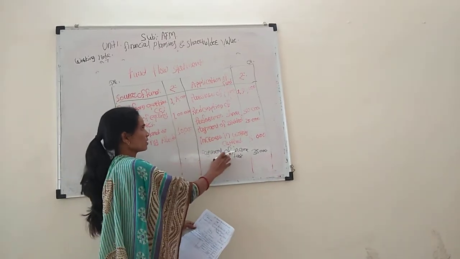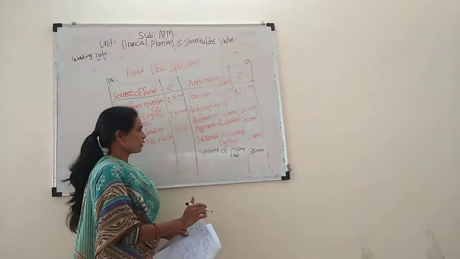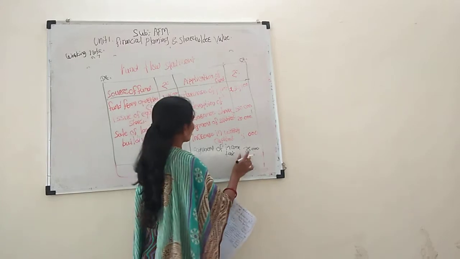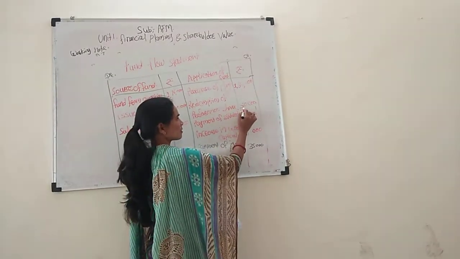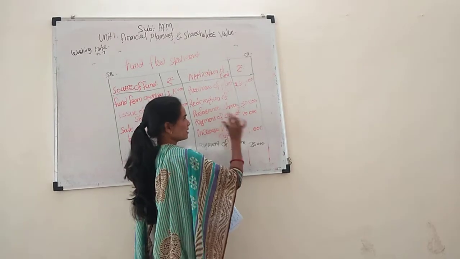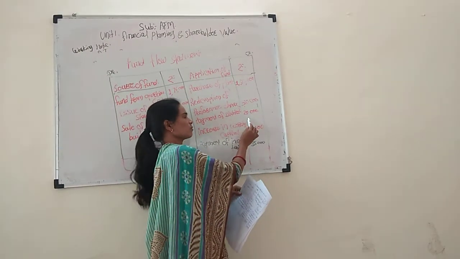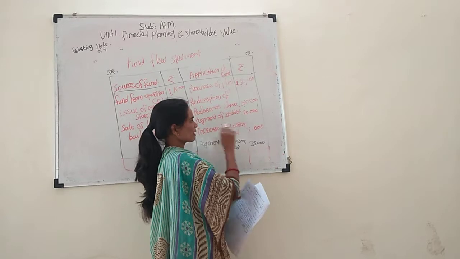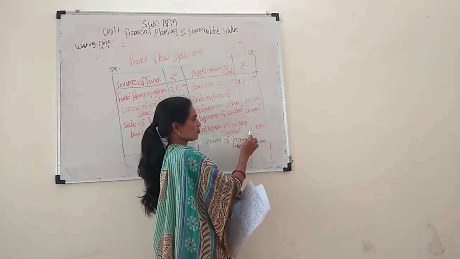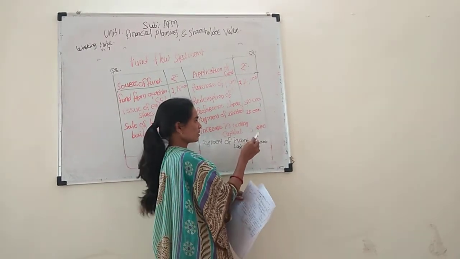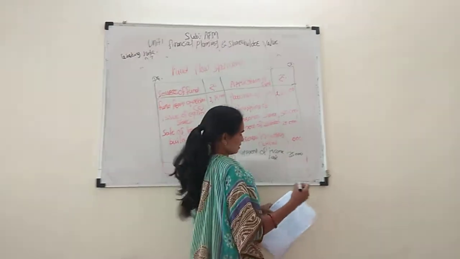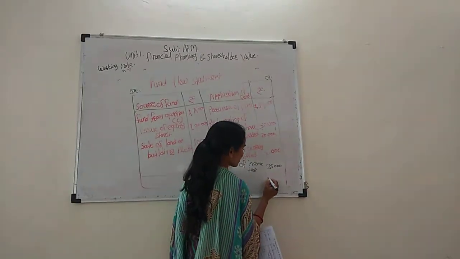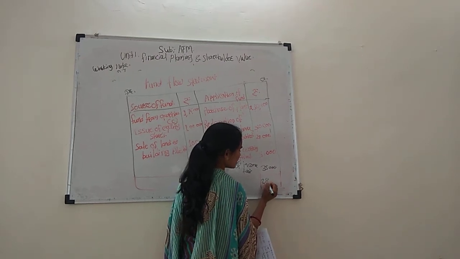This is an application of fund. Total of applications of fund: 1,30,000 plus 50,000 is equal to 1,80,000, plus 20,000 is equal to 2 lakh. 2 lakh plus 51,000 is equal to 2,51,000, plus 35,000 is equal to 2,86,000. This side total is 2,86,000.